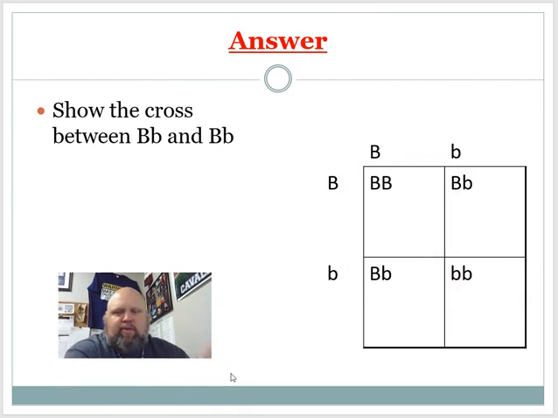What we want to look at is how these traits independently assort, how they segregate, and then what the possible offspring are. That's what Punnett squares do. It predicts the possible offspring that two parents will have for that certain trait. Remember, we're only looking at one trait with this Punnett square. It's just one single trait.